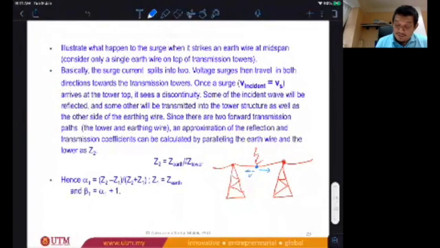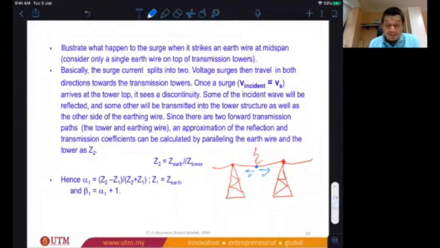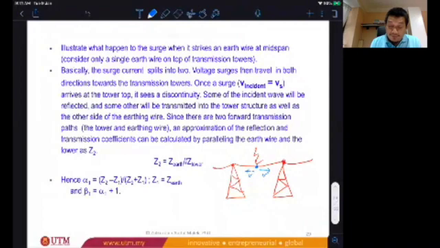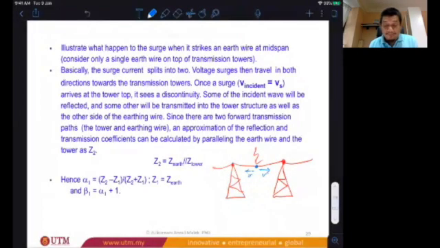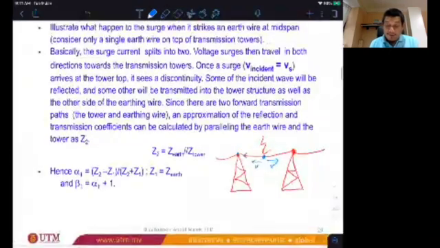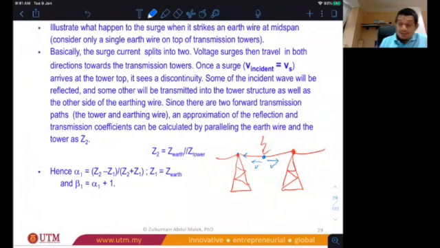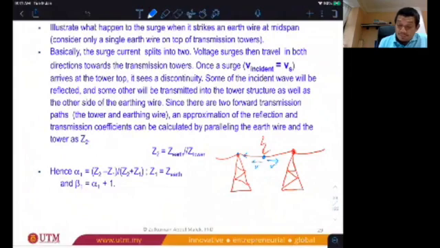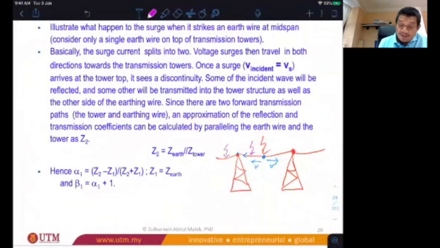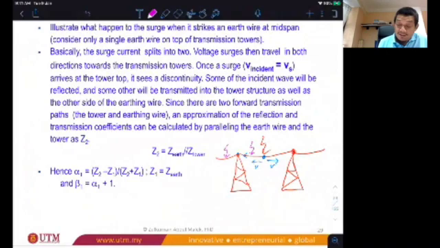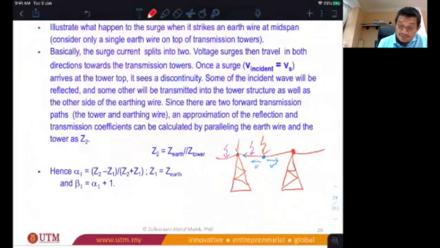So there's a voltage here, voltage to the left, and voltage to the right. The voltage can be said as incident voltage. This incident voltage will arrive at the top here, also the other one. So when it arrives at the top of the tower there, then we have a situation of this. Remember, we have surge impedance of the line, the surge impedance of the line after the discontinuity point. Okay, this is discontinuity point. This is also important.